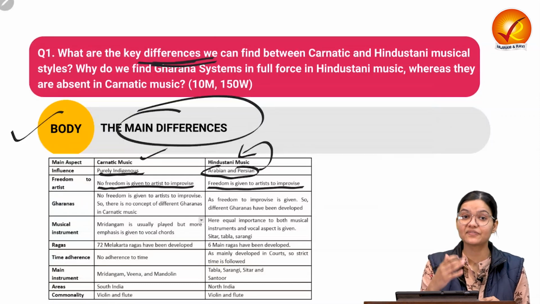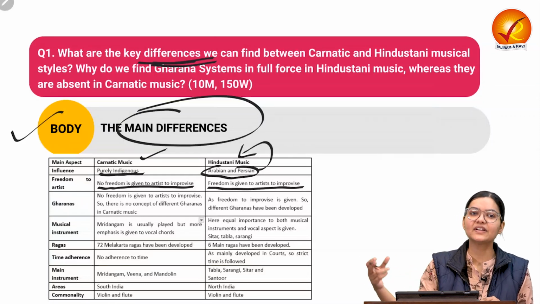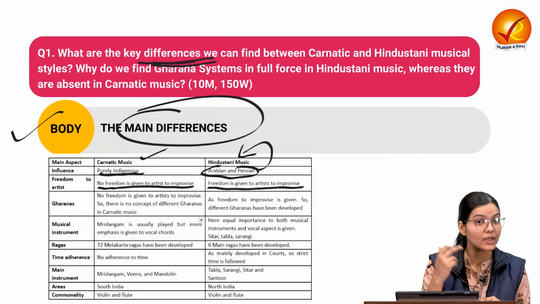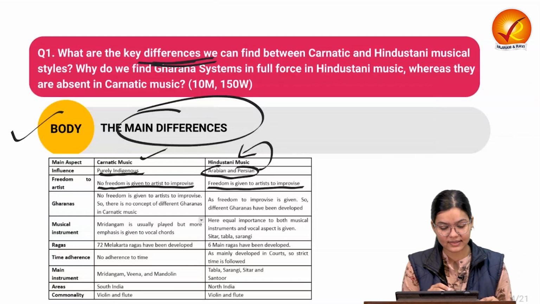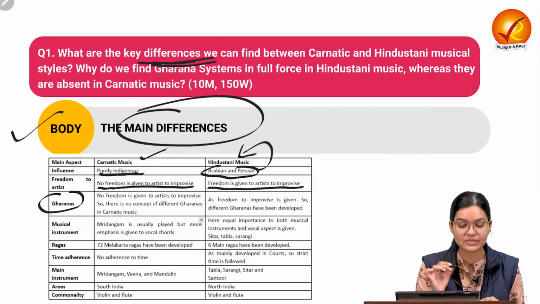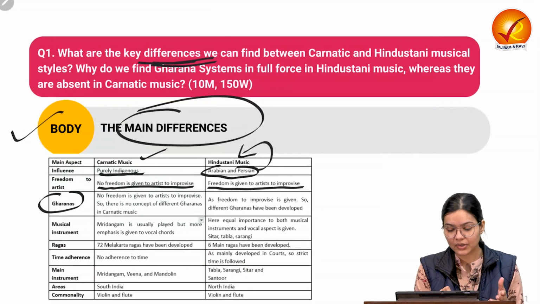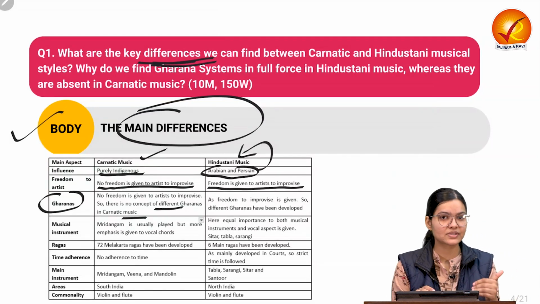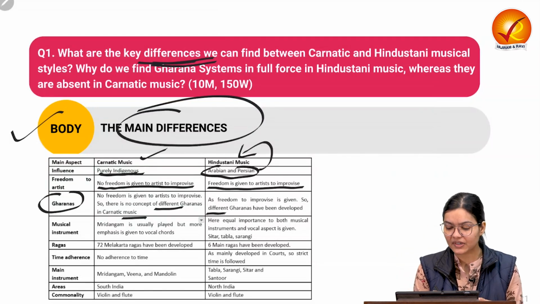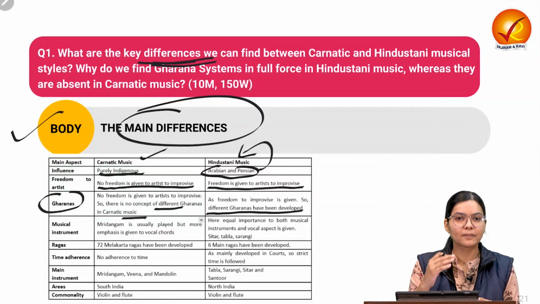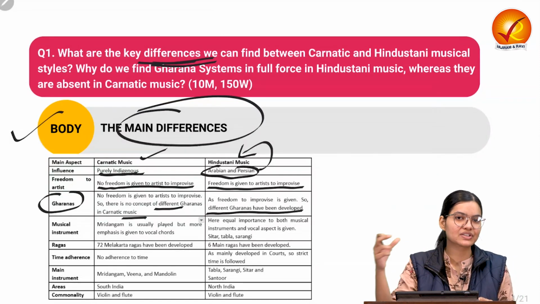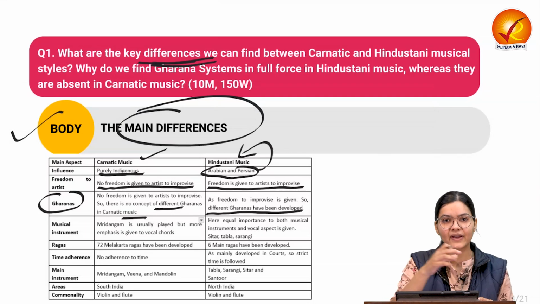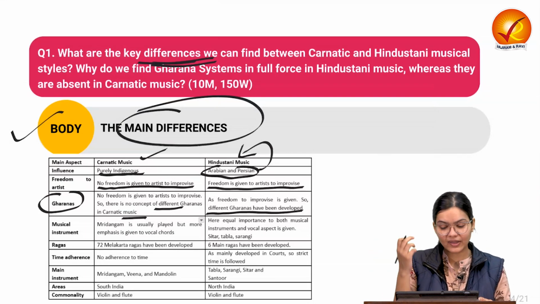That is why, because of this feature, we will see that different kinds of gharanas evolved into the Hindustani musical styles. So the next point is related to gharanas only. The freedom is not given here in Carnatic. That is why there is no concept of different gharanas. While if we see Hindustani music, we can find different gharanas have developed. Because of the improvisation and variation within the Hindustani music, we can find a lot of gharanas prevailing in it.